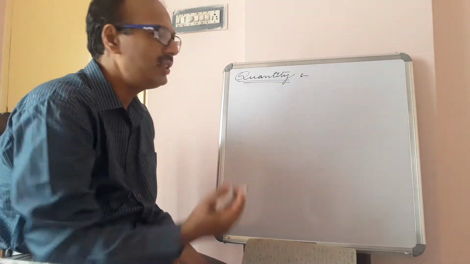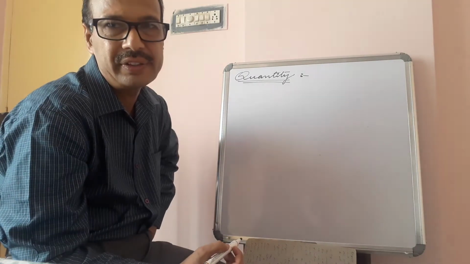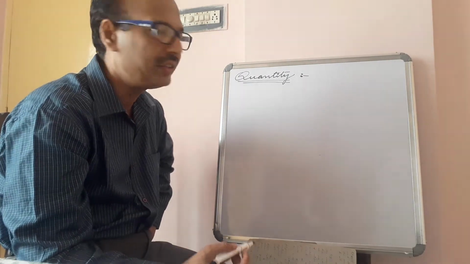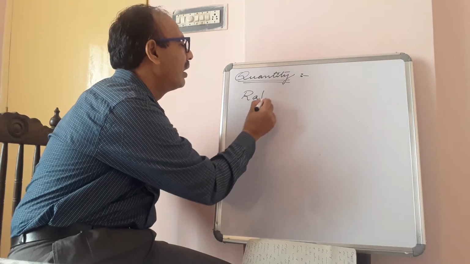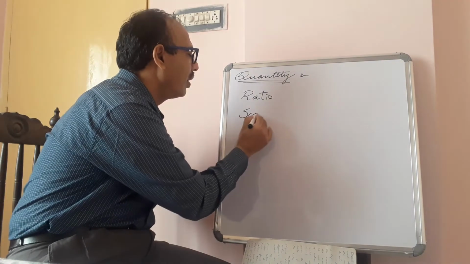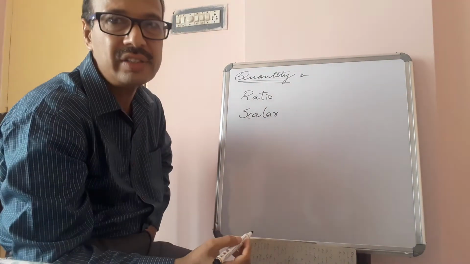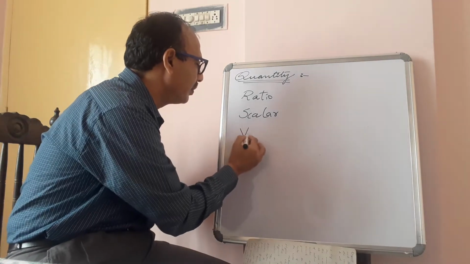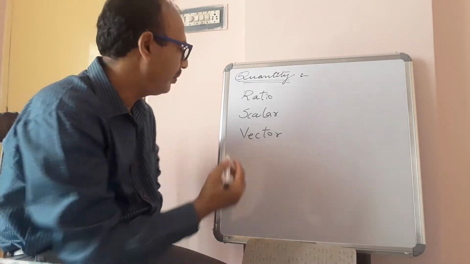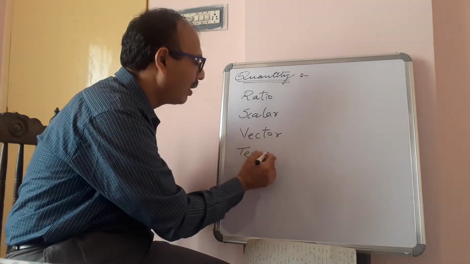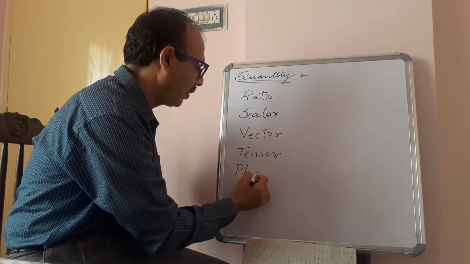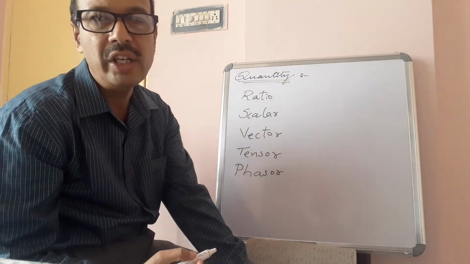Now, the types of quantities. There are 5 types of quantities in physics. They are: first one is ratio, second one is scalar quantities, third one is vector quantities, fourth one is tensor quantities, fifth one is phasor.